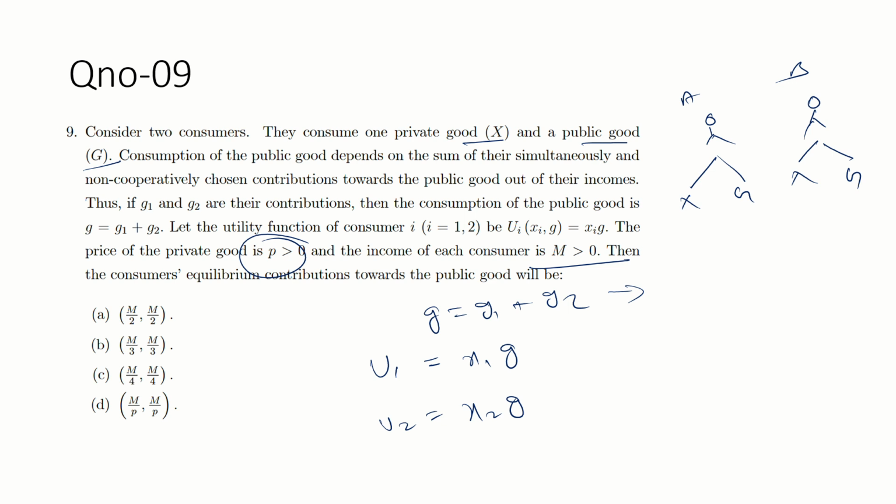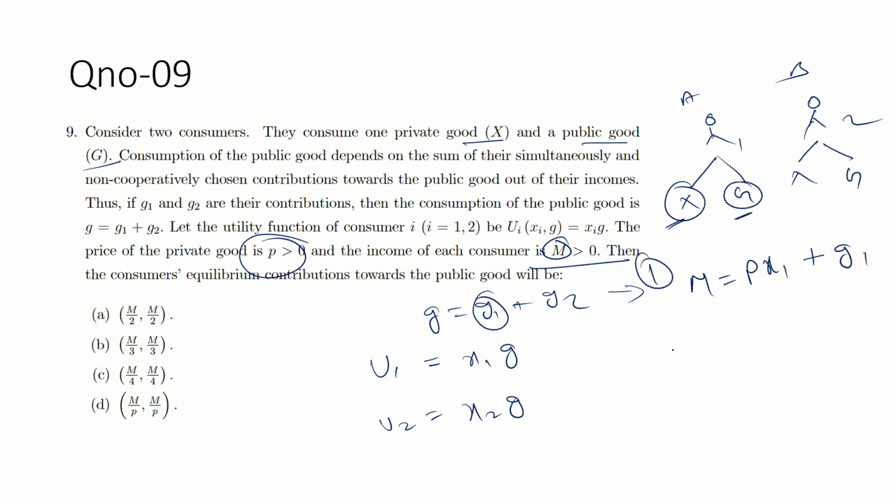Can I write the budget constraint as well? Your income is M, and you are consuming two goods, X and the public good, and the price of good X is P. Suppose this is individual one, this is individual two. If you write for individual one, M is equal to P x1 plus G, and G is G1.